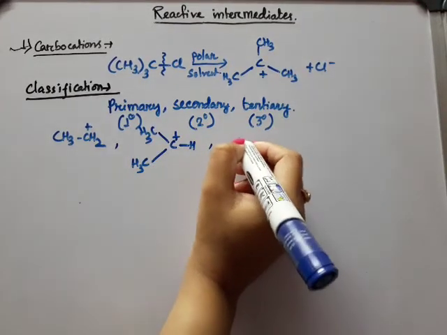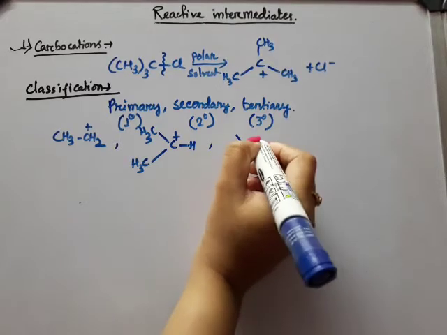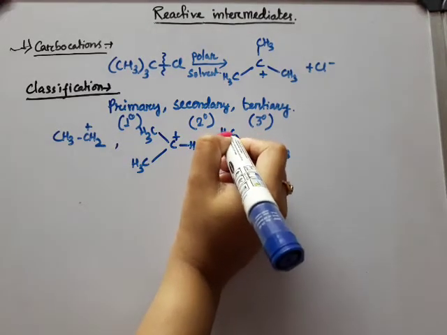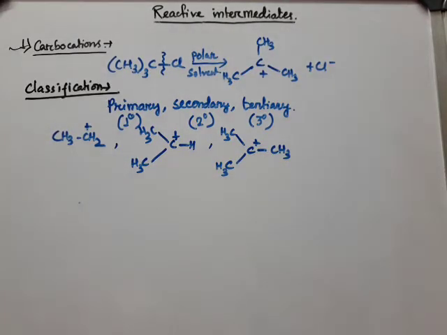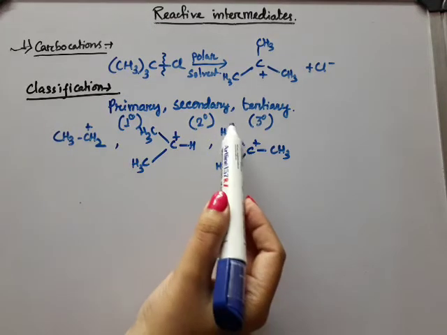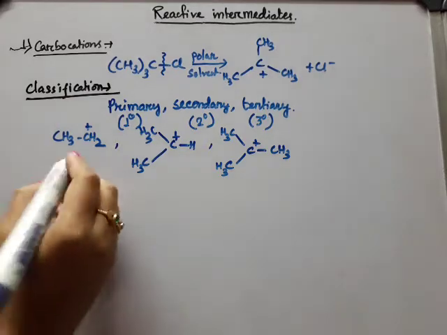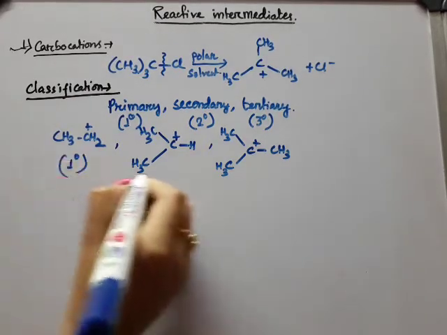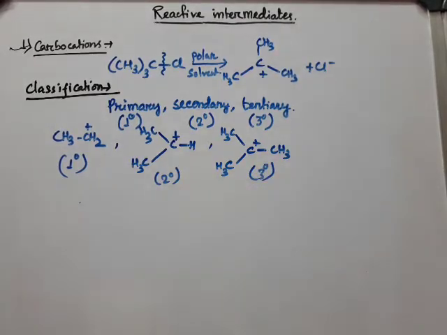And tertiary carbocation is this one, where the positively charged carbon atom is not attached with any hydrogen atom, but it is attached with 3 carbon atoms. So this is 1 degree, this is 2 degree and this is 3 degree.